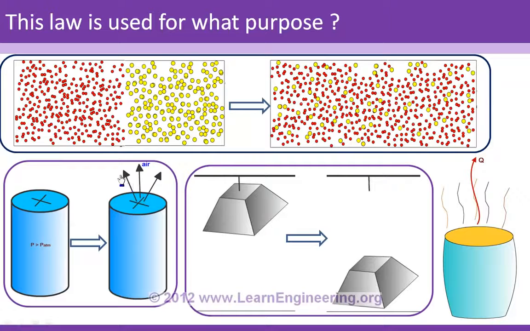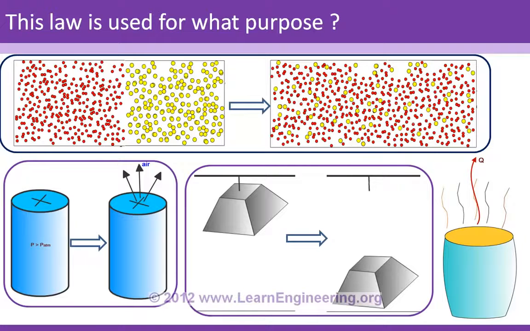And what about the opposite, the reverse process? Will it happen spontaneously? Will the mixed gas become unmixed spontaneously without any external force? That will not happen, right? From your experience, you know that process is impossible, that is not spontaneous. But according to energy conservation or the first law of thermodynamics, even the reverse process is possible because in both the states energy is conserved. So what is missing here?